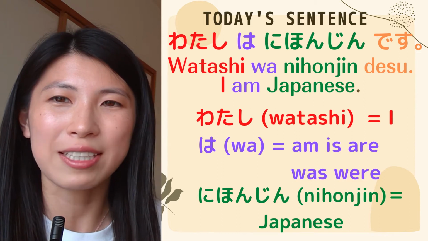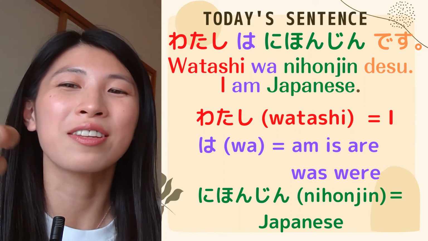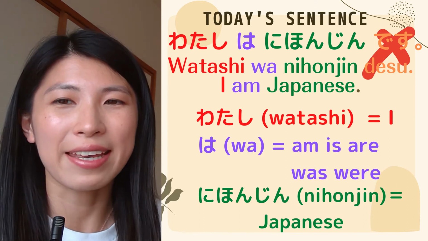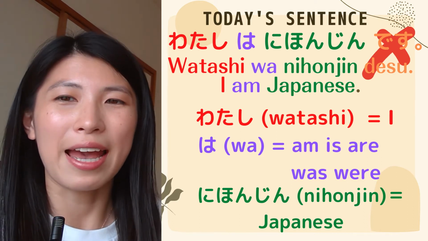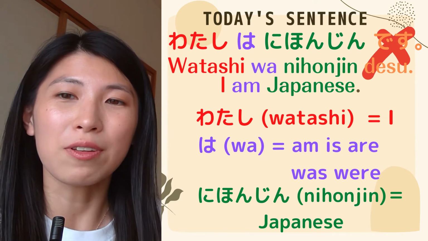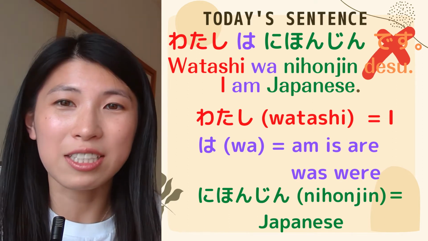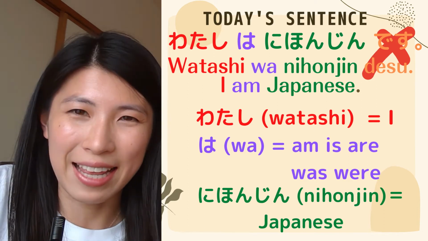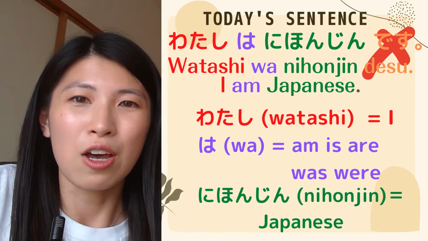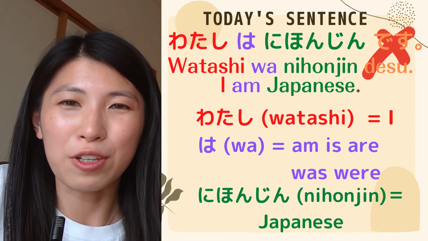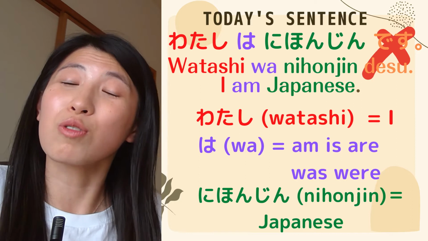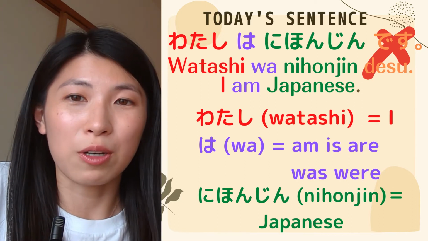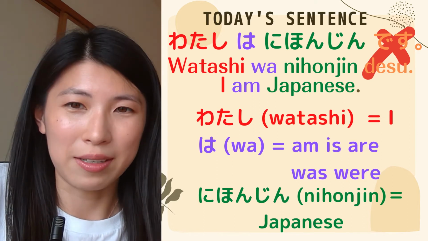And at the end of this sentence, you can see the word です. But it's optional. So if you want, you can take it off. Basically, です indicates politeness. So if you take it off, the whole sentence just becomes casual. In Japanese, we always have polite sentence and casual sentence. We normally speak politely when we talk to older people or stranger or customer. On the other hand, we normally speak casually when we talk to our friends or family.